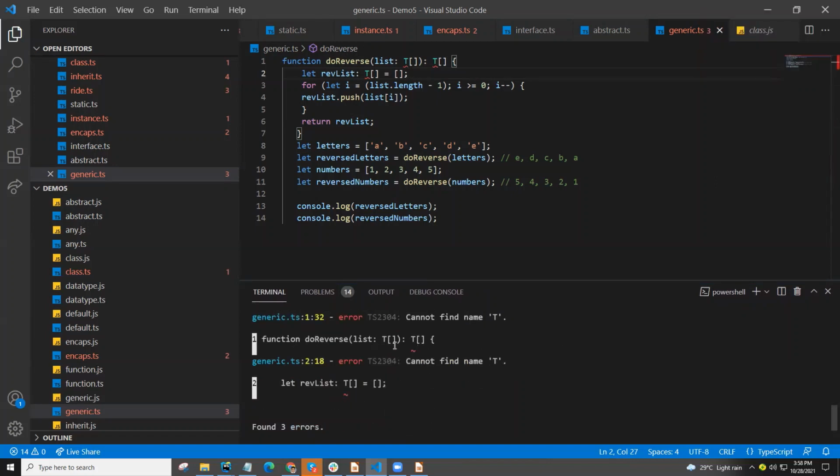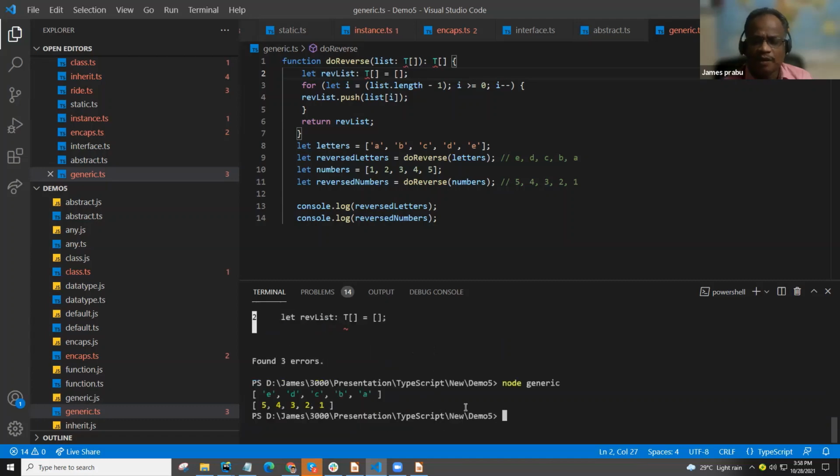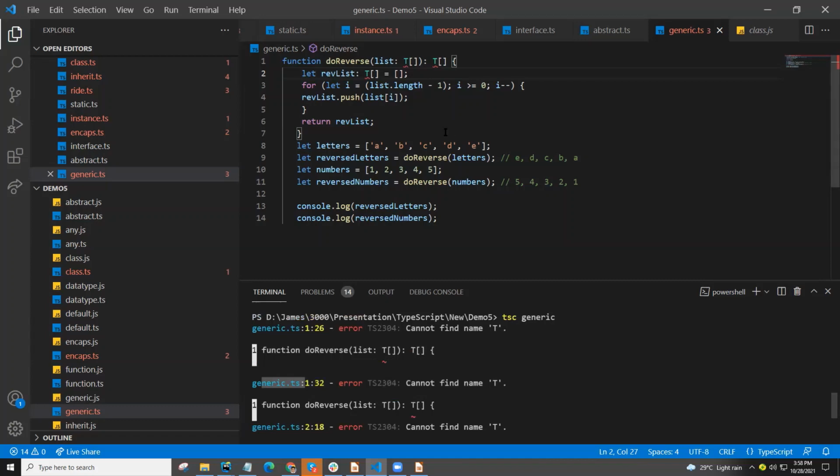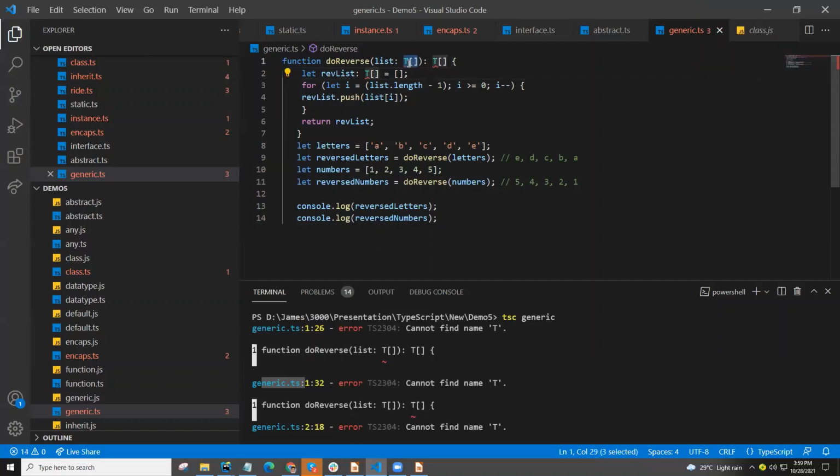Actually, this is Visual Studio Code, and I think the compiler does not understand this generic thing. I don't know what is missing, but can you mouse over the red underline on the T? It says any. If you go for the any type, even though it won't run, it won't tell anything. But if you go for the generic type, explicitly we are saying that it is an array type.